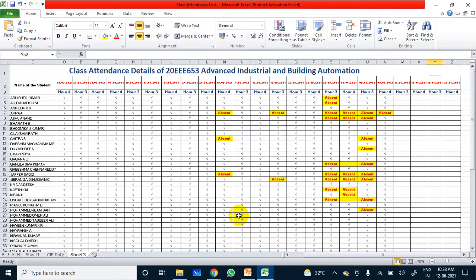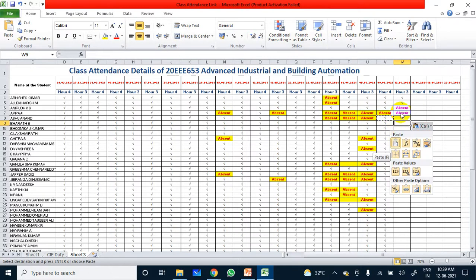Okay. Now please answer your attendance. Abhishek Kumar. Alan Harish. Anirudh absent. Appaji absent. Ashu Anand present. Bharat absent.